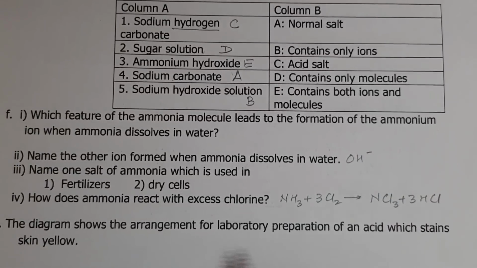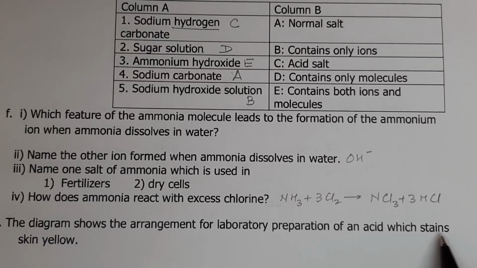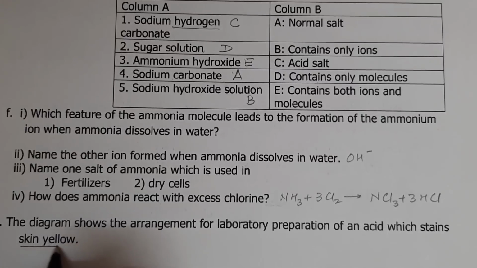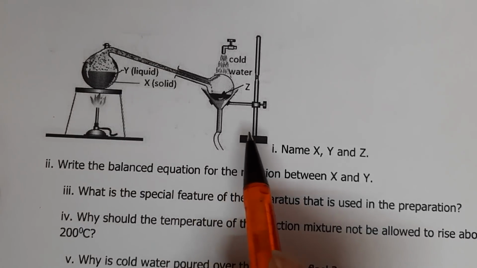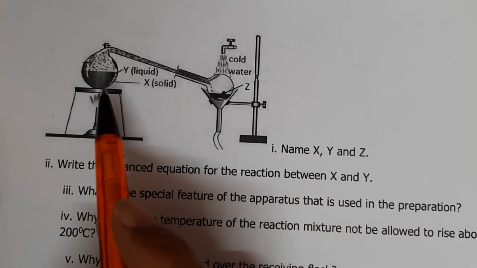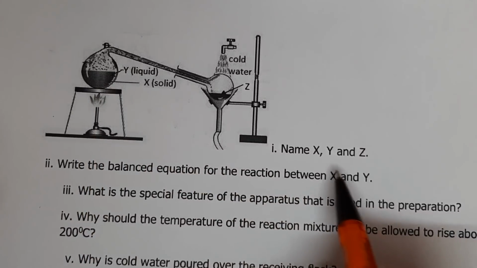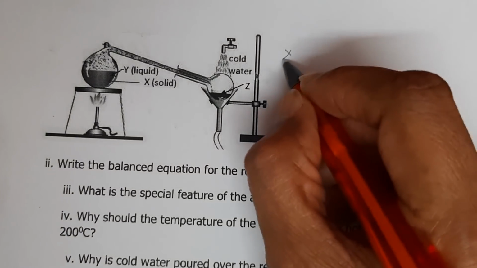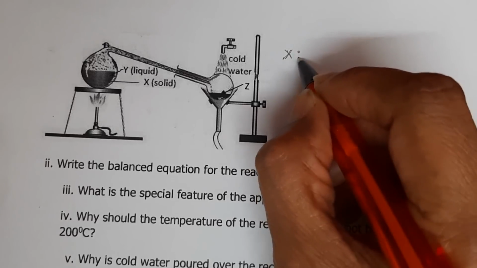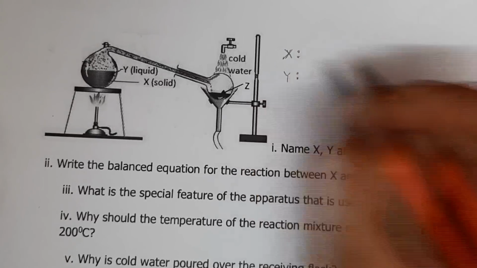The diagram shows the arrangement of laboratory preparation of an acid which stains skin yellow. Stains skin yellow means it is nitric acid. So look at the diagram here. This is preparation of nitric acid. They are asking you to find X, Y and Z. Now X is the solid, Y is the liquid.